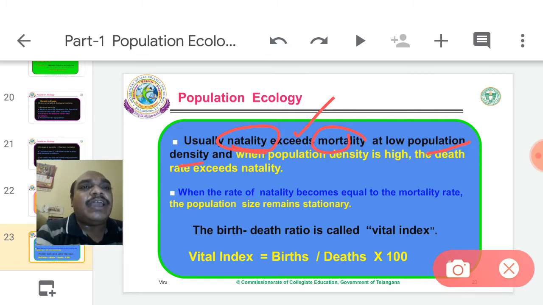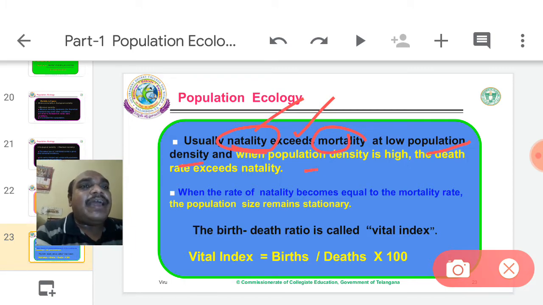For example, 1 acre of land has 20 deer. At that moment, natality exceeds deaths. The 20 deer are producing many offspring, many young deer. So natality exceeds the number of deaths.